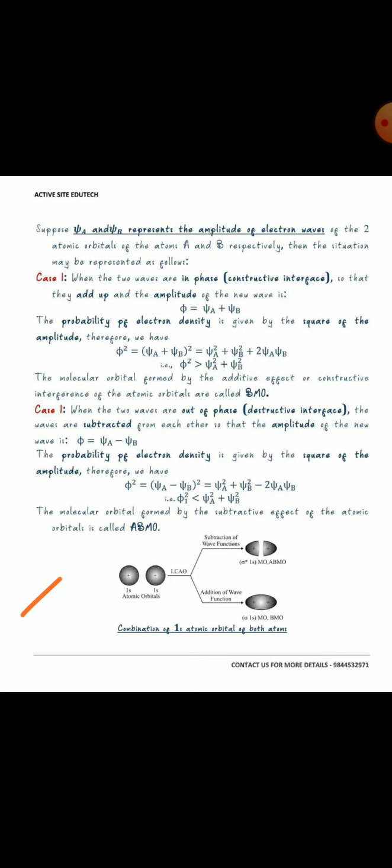The other is higher in energy and is called an antibonding molecular orbital. The bonding molecular orbital is designated by sigma, and the antibonding molecular orbital is designated by sigma asterisk. We'll discuss later what is sigma and what is pi. So this is LCAO.